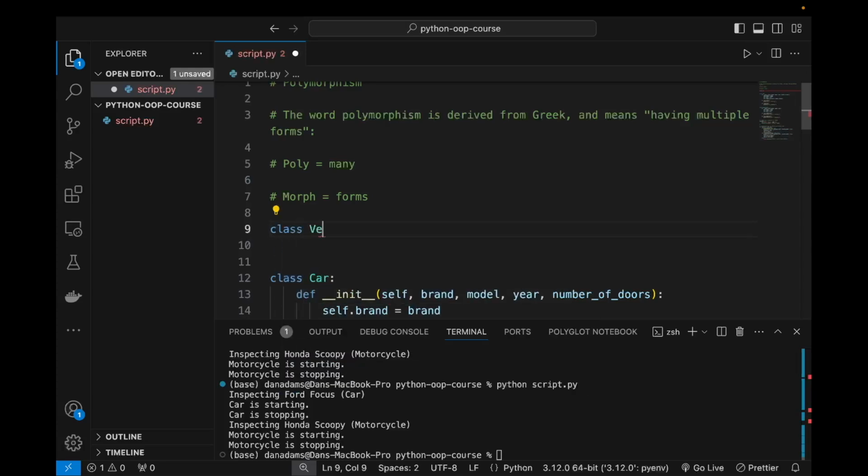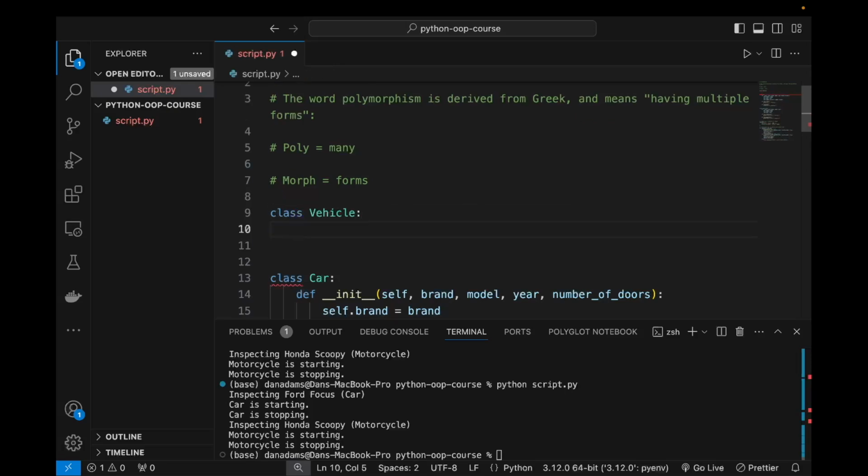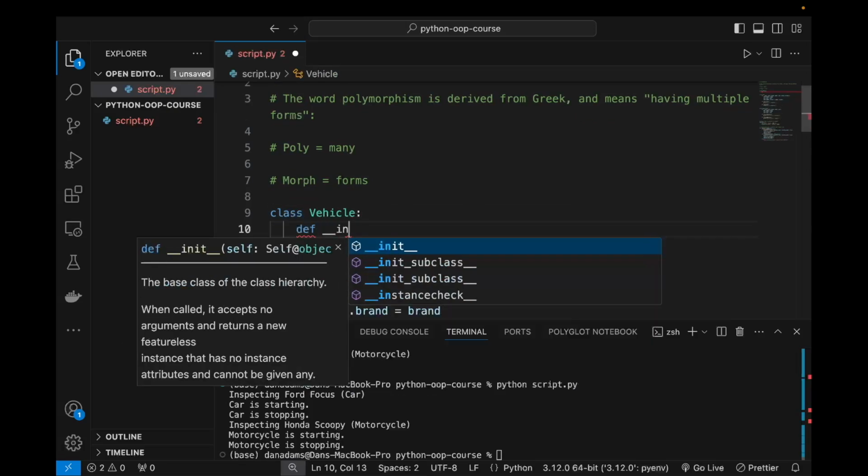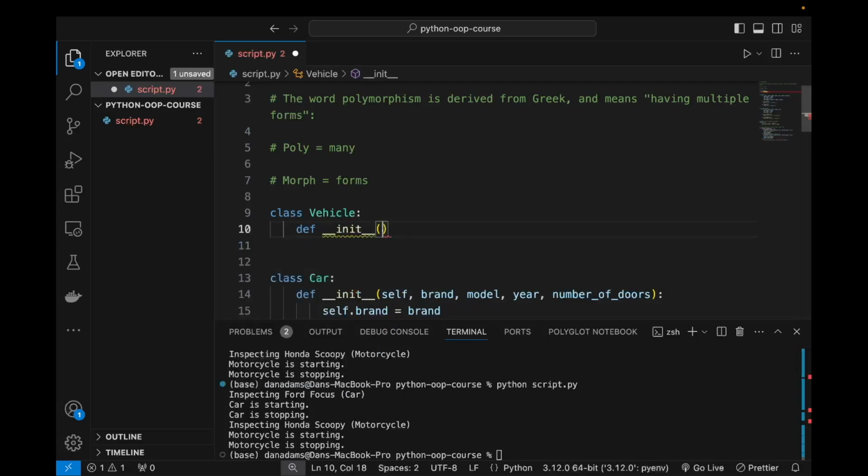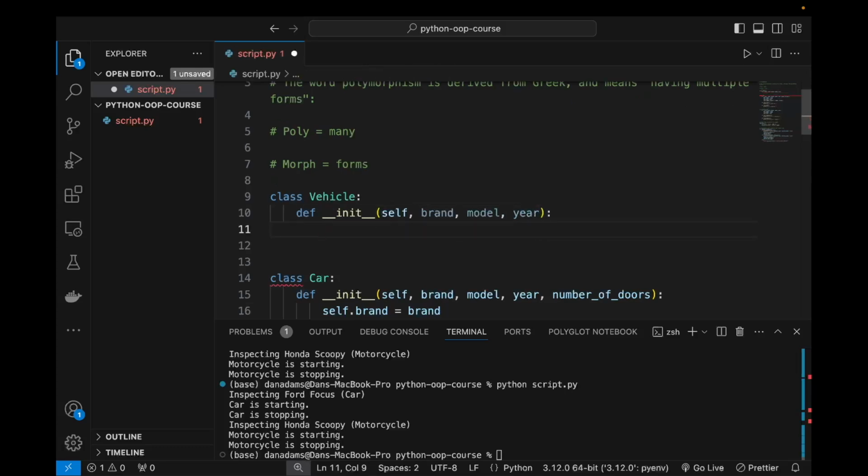Okay, so we'll call this class Vehicle, and it's going to have an init method where we initialize some attributes. Each vehicle, no matter whether it's a car, motorcycle, plane, or boat, should have a brand, a model, and a year. And we can set those up.